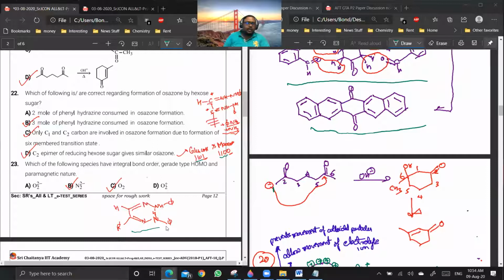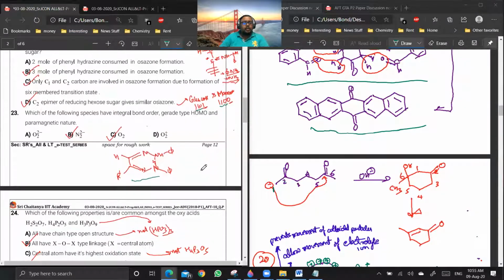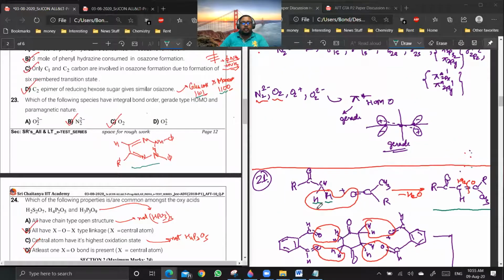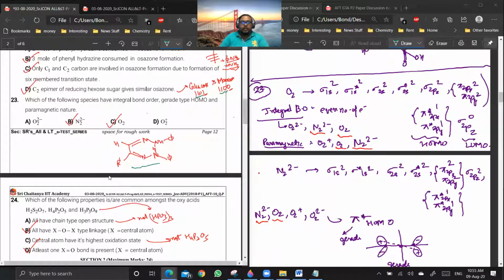Yes, sir. Okay. So that is why after the second carbon the reaction stops. Otherwise, by the same mechanism we could keep continuing to all the OH groups, but it doesn't take place because of this ring formation. After this, question 23 is a doubt. Yes, sir. No, sir. Okay, some people are having it, so I will discuss it.